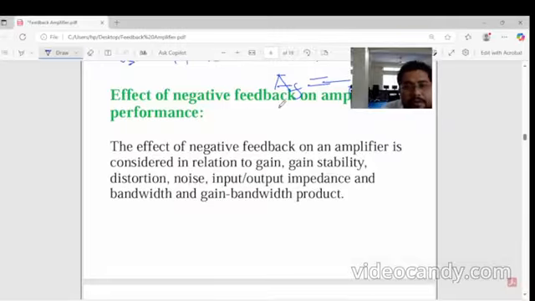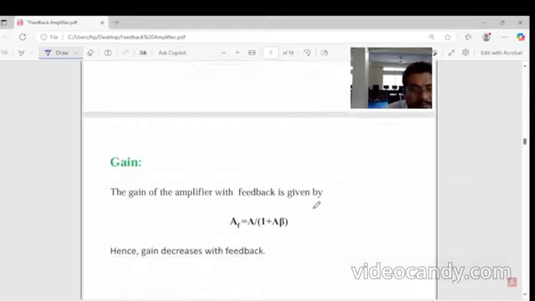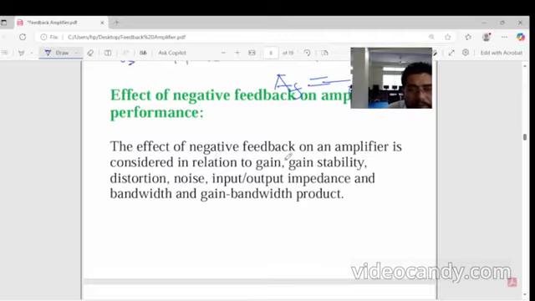Now we will see the effect of negative feedback on the amplifier. The effect of negative feedback on the amplifier is considered in relation to gain, stability, distortion, noise, input and output impedance, and bandwidth. First we will see the relation to gain and stability.